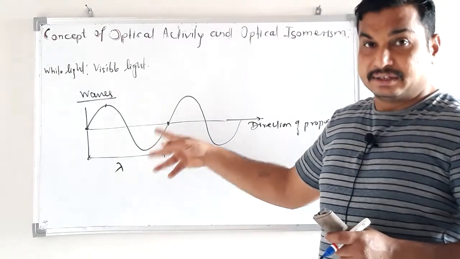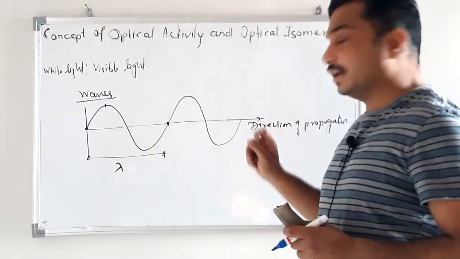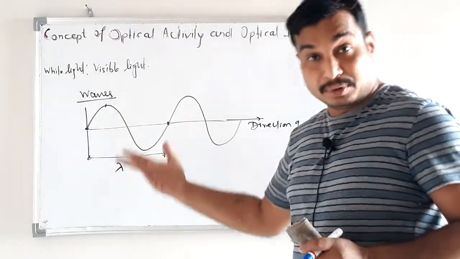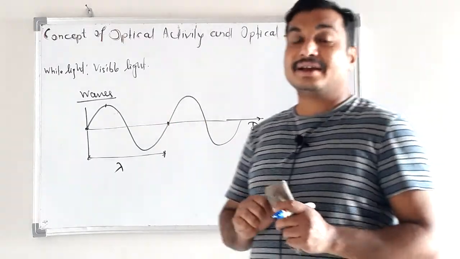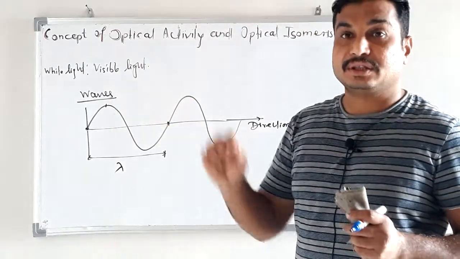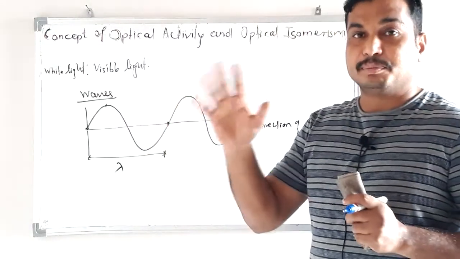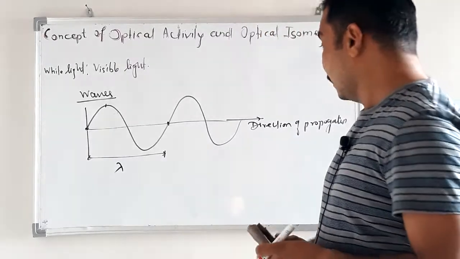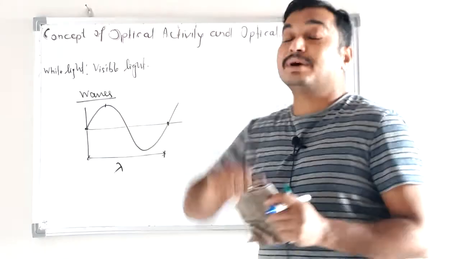In physics, I think you already learned about this wave. Again, this wave is an electromagnetic radiation traveling in the form of a wave, with lambda, wave number, frequency and so on. Electromagnetic means the energy or radiation is associated with an electrical component and a magnetic component. This is the meaning of electromagnetic radiation. I don't want to go into detail. So this is lambda.